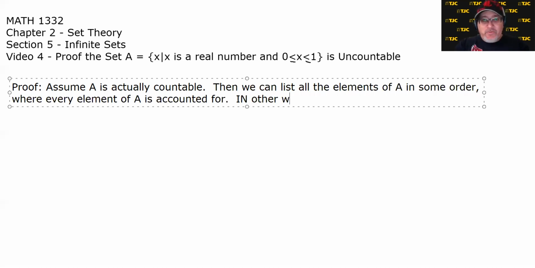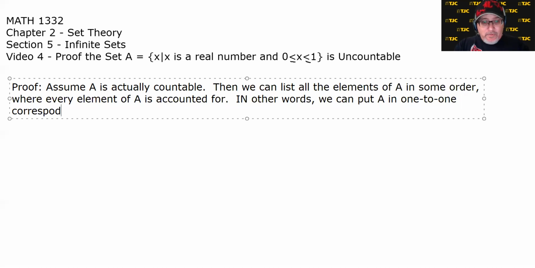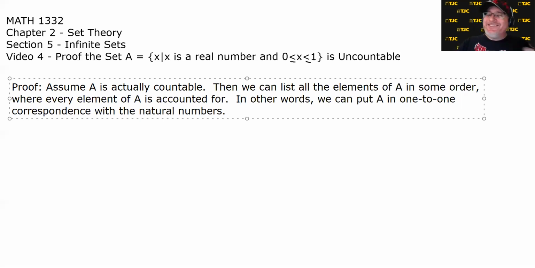In other words, we can put A in one-to-one correspondence with the natural numbers. You notice I misspelled correspondence again. For some reason, when I type that word, I always leave out that letter in there. All right, so let's assume that we can do this.